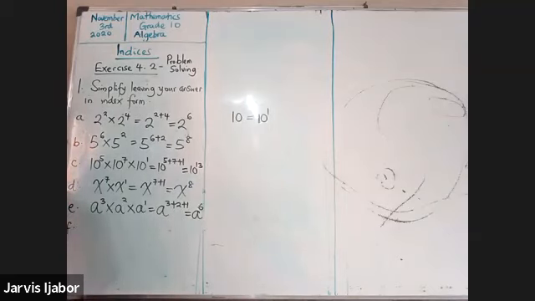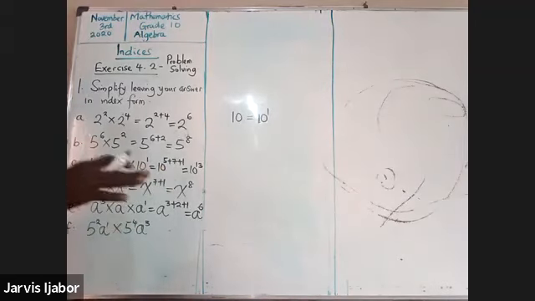Let's go to F. In F, you have 5 to the power of 2, a to the power of 1 times 5 to the power of 4, a to the power of 3. Remember, when you just write a, this is a to the power of 1. Now, remember we said that to apply the laws of indices, the bases must be the same.